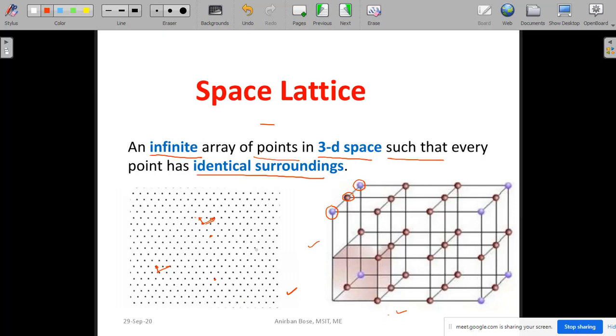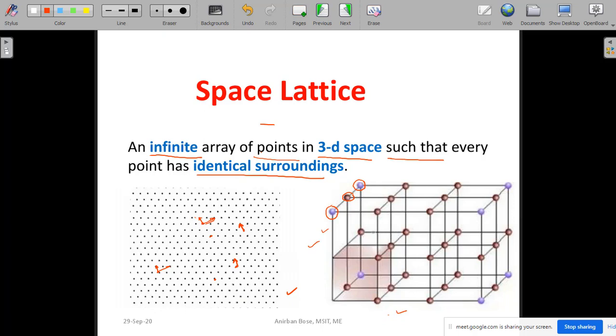Okay, I think this is the basic idea, identical surroundings. This is a very, very important idea. That means from a point, if you go through a translation in a particular direction, you take any other point and go by the same distance in the same direction, you will get another point. This is the meaning of every point having identical surroundings. Similarly, in case of 3D space lattice also, this is true.